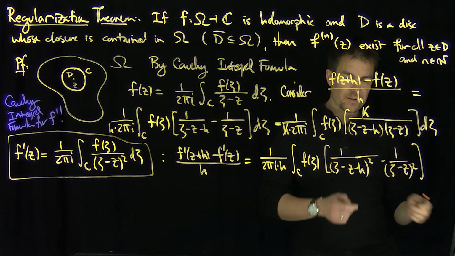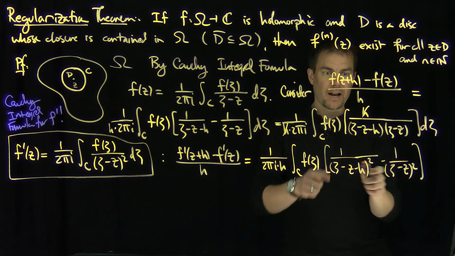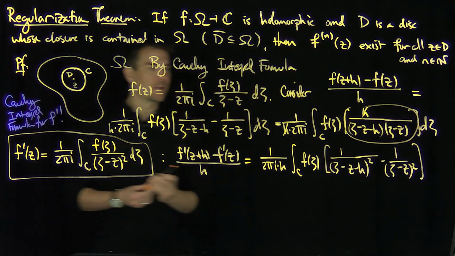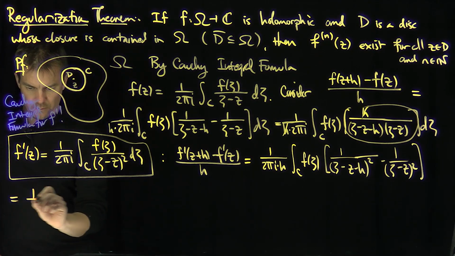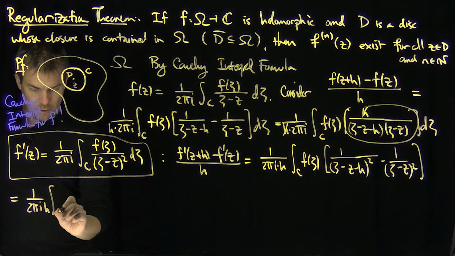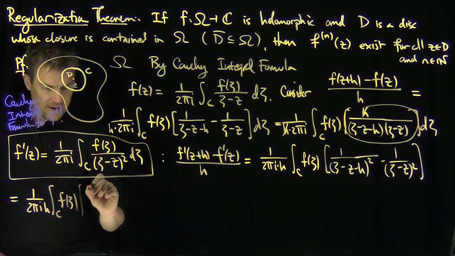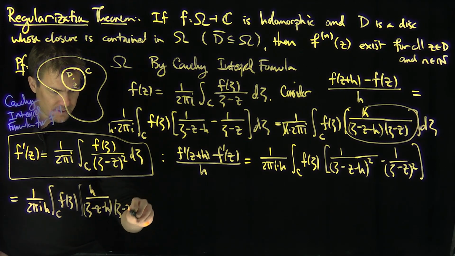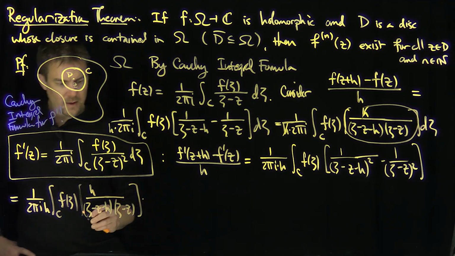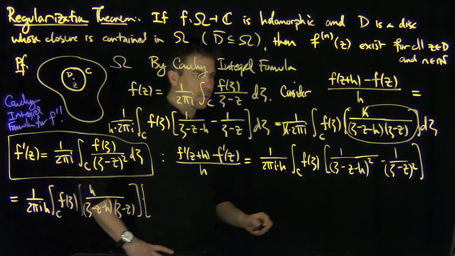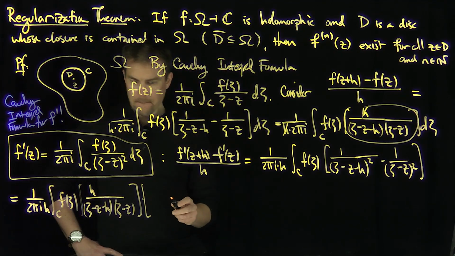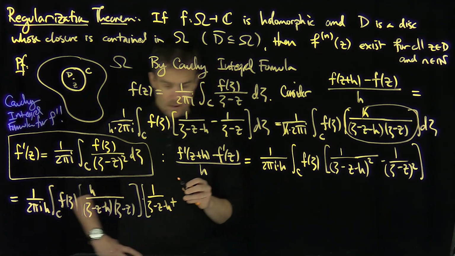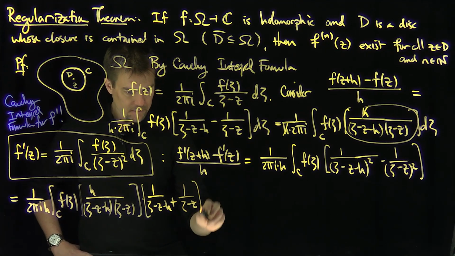I'm just going to do the difference of squares. This is the difference of squares over here, so I can pull out a factor of this, the difference of these two things. I can pull out this exact factor, and then it will be left. So this is going to be 1 over 2 pi i h, the integral over C of f of zeta, times the factor h over the same thing we want, (zeta minus z minus h) times (zeta minus z). And then what's left over, if I pull out a minus b, then I always have an a plus b, so I'll have this plus this: 1 over (zeta minus z minus h) plus 1 over (zeta minus z), d zeta.